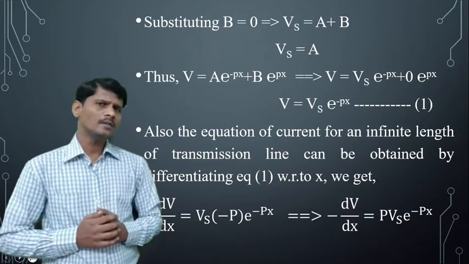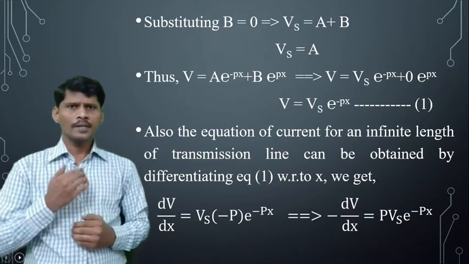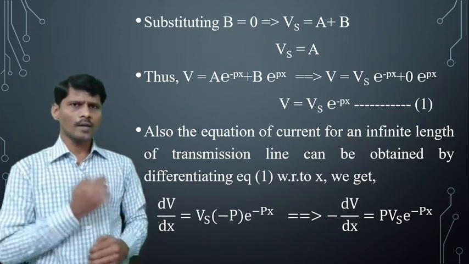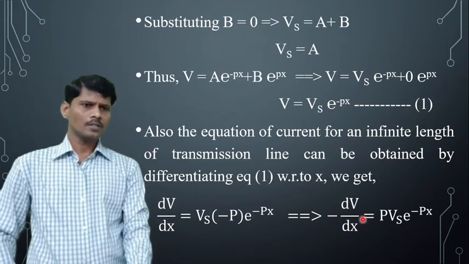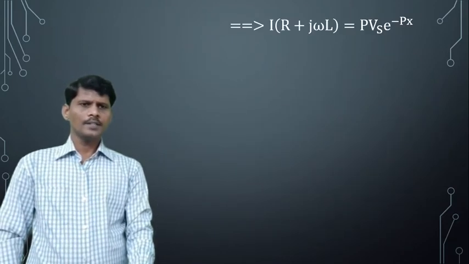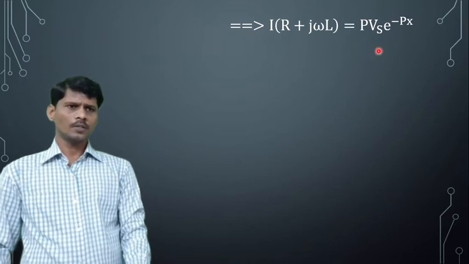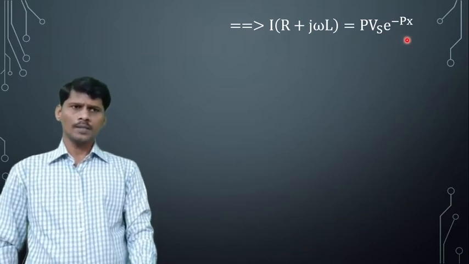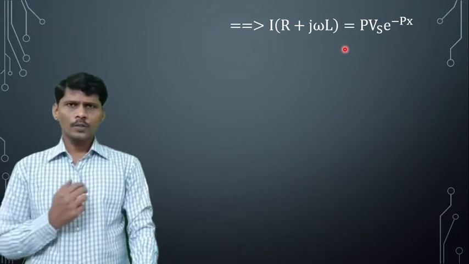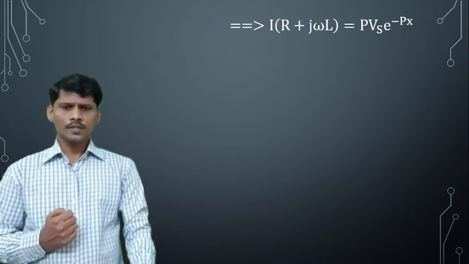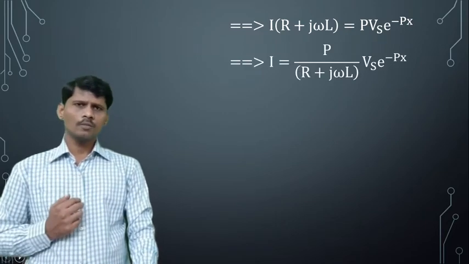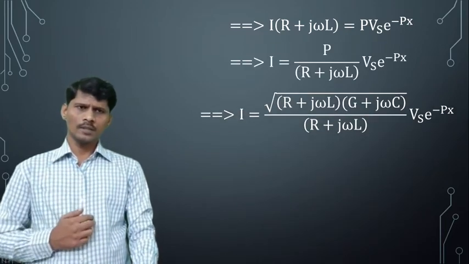But we know that minus dV by dx is I into (R plus j omega L). Substituting, I into (R plus j omega L) is equal to P Vs e power minus Px, where P is the propagation constant. We know P is equal to square root of (R plus j omega L) into (G plus j omega C).